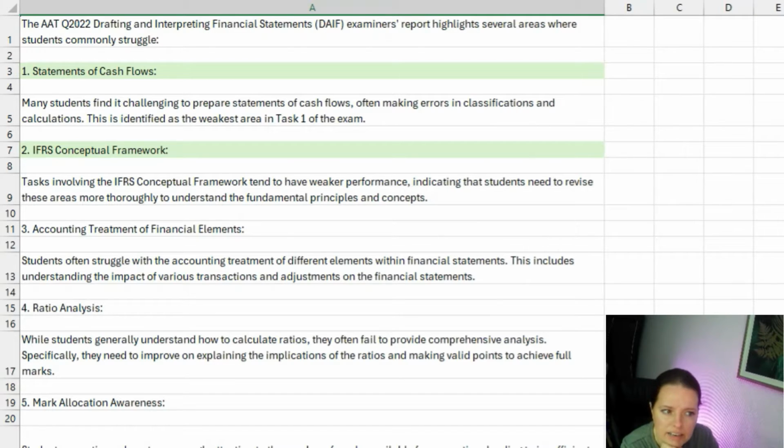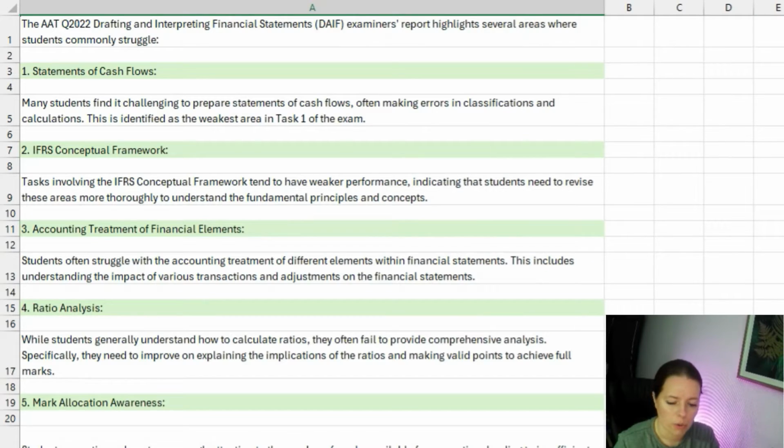The second area is the IFRS conceptual framework. Tasks involving the IFRS conceptual framework tend to have weaker performance, indicating that students need to revise these areas more thoroughly to understand the fundamental principles and concepts. Now I get that as well, because unfortunately I find even now, looking back at this exam, that it is very wordy.